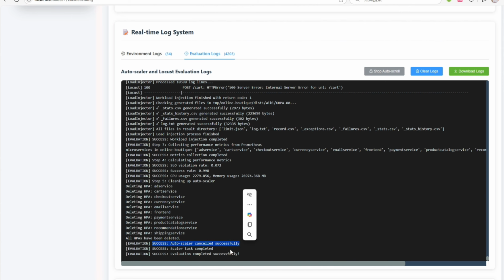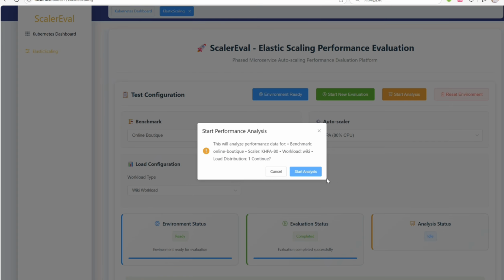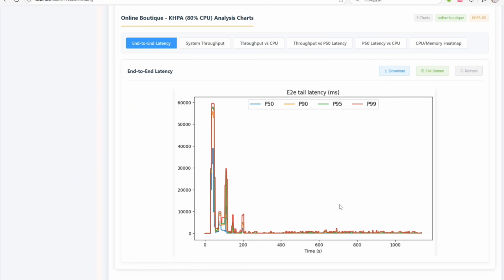At the bottom of this page, we can find statistic results of this autoscaler, including SLA violation rate, success rate, and resource consumption. Click the Analysis button. We can further get visualization results of this evaluation, such as tail latency, throughput, CPU lines, and heat map.